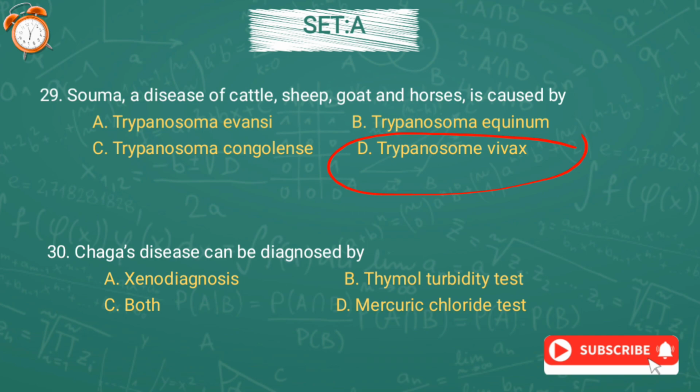Question number 30. Chagas disease can be diagnosed by option A, xenodiagnosis, option B, thymol turbidity test, option C, both, or option D, mercuric chloride test. And the correct answer is option A, xenodiagnosis.